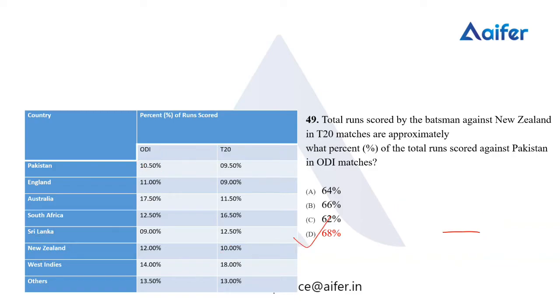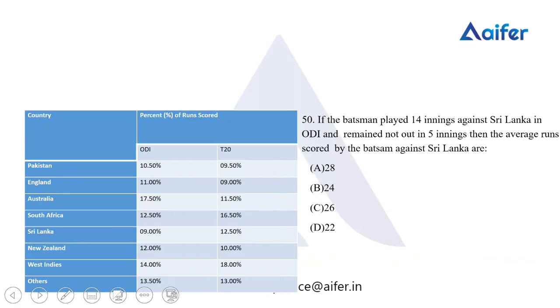So moving to the last question of this set. If the batsman played 14 innings against Sri Lanka in OD and remained not out in 5 innings, then what will be the average run scored by the batsman against Sri Lanka?